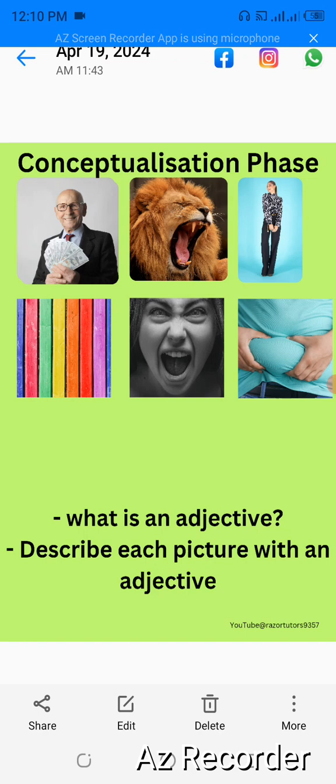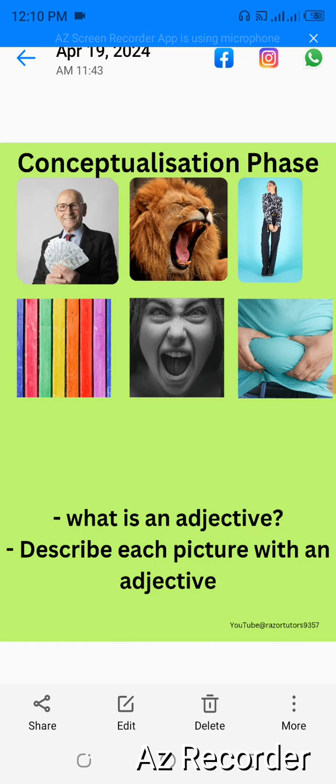So, let's look at this picture again. We have a man with a wad of cash. We have a lion. We have a girl. We have plenty colors. We have a woman here. Then we have another man with that stomach here. Now, can you describe each of them? Just use an adjective to describe each of them. The man, okay, with cash, okay, that is a rich man. Rich, that is the adjective there.